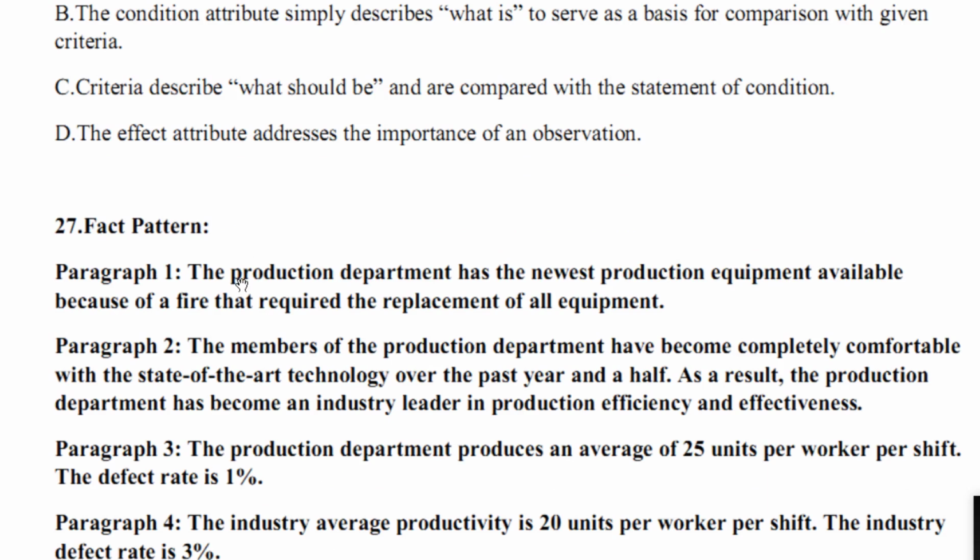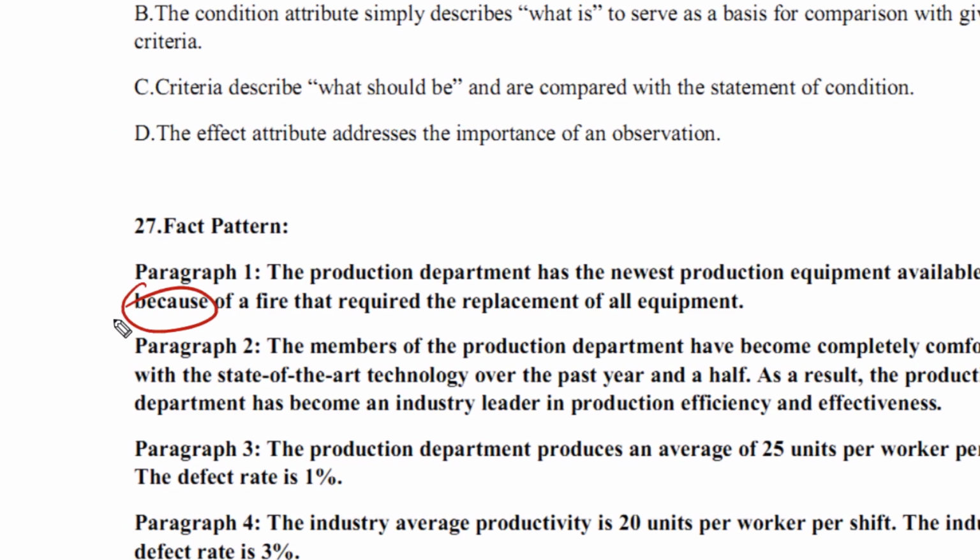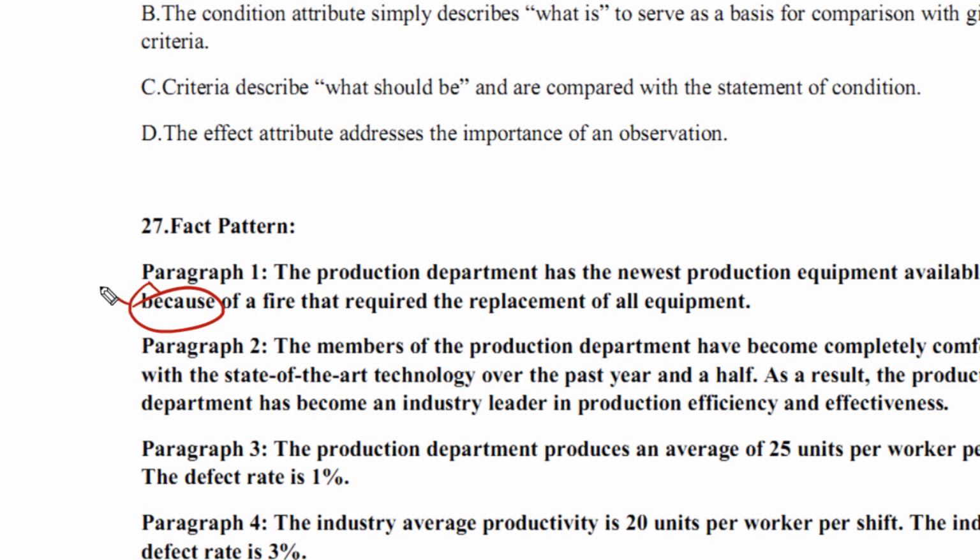What about 1? Paragraph 1 states the cause attribute. The biggest clue in paragraph 1 is "because." Because is a word which is used to state a reason. Reason means cause. It's a bit confusing, cause and effect.